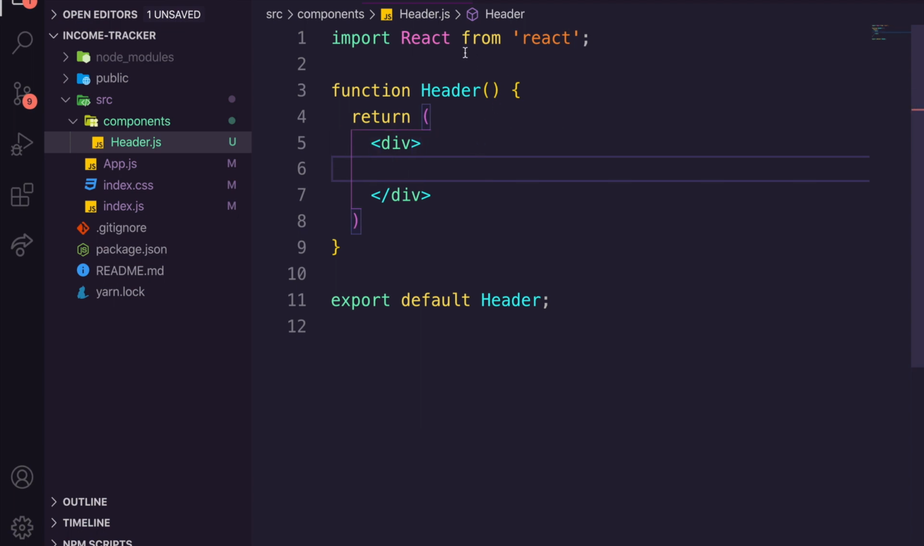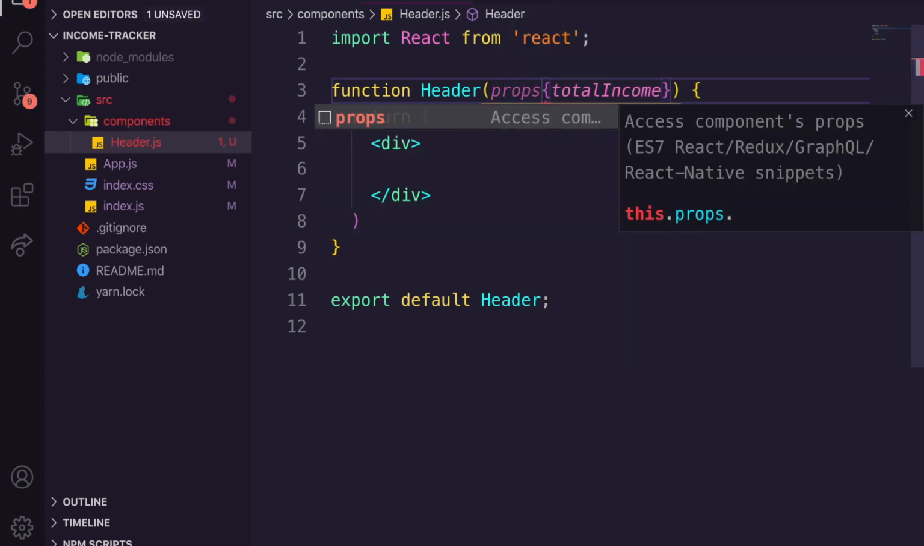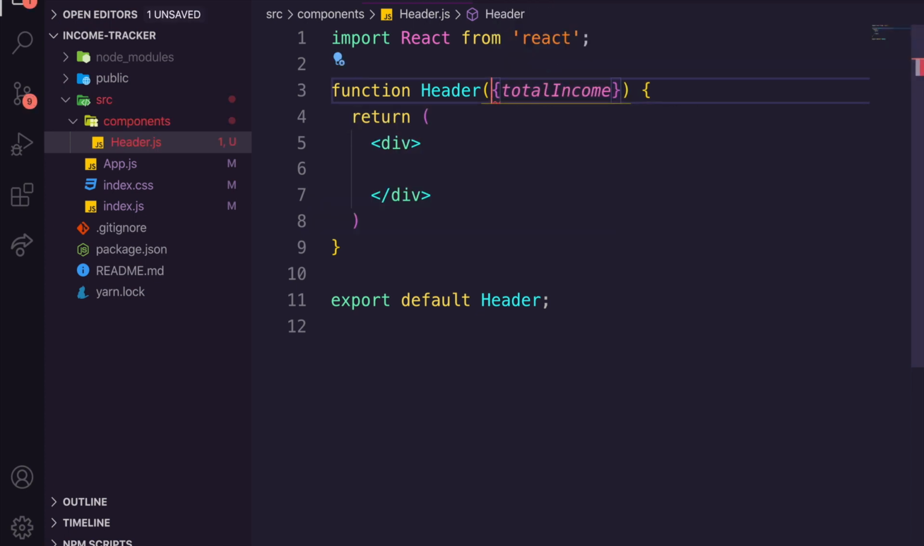We've got our header, and we're going to pass through the props. Obviously, we're passing through the props here of total income. So we're going to destructure it and say total income. This would normally be props, but in this case, we'll just destructure it and bring it there.